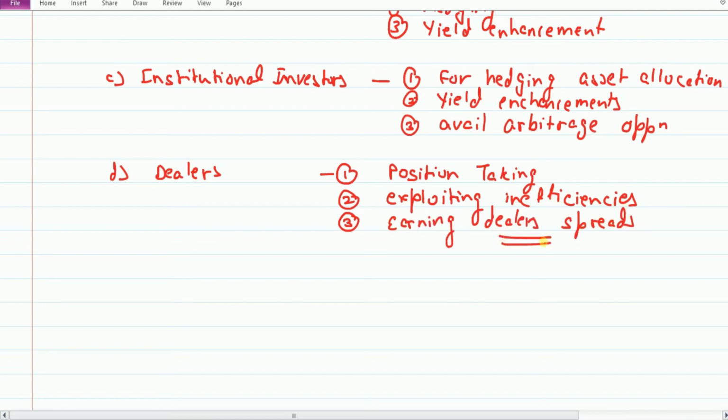This dealers spread is when you buy or sell any derivatives or any currency exchange, they have specific margins for the dealers. So if they find an opportunity where there is a high dealer margin, they enter into derivatives to increase their earnings in dealers spread. So I hope the basic main users of derivatives are clear. Let's move on to the next point.